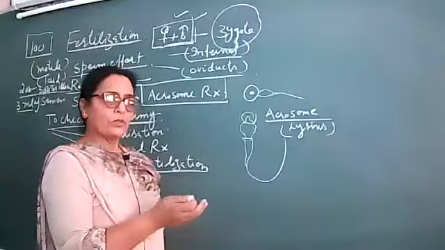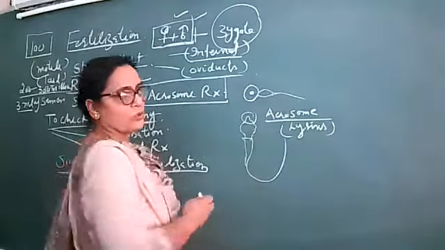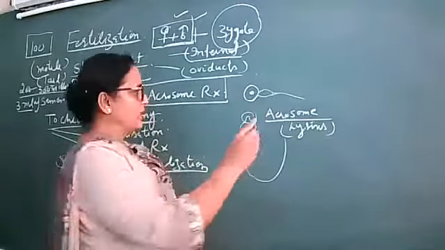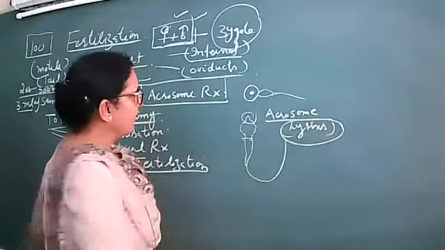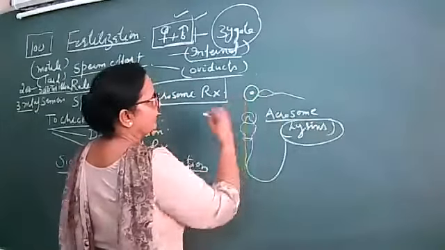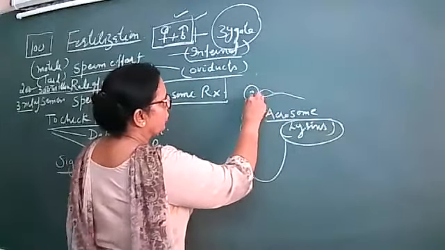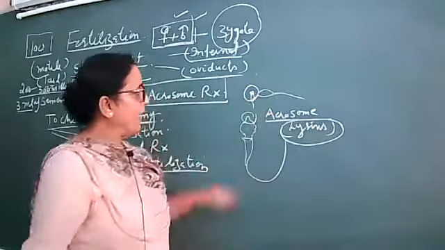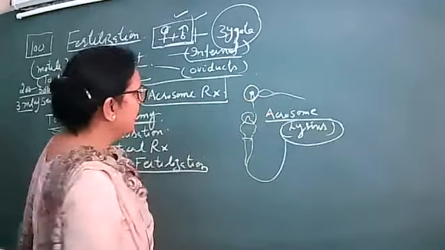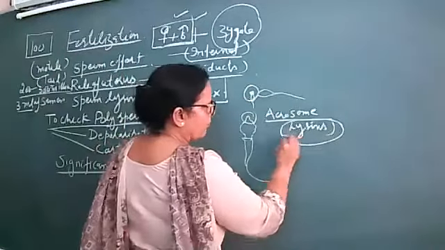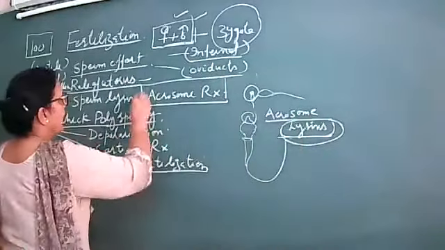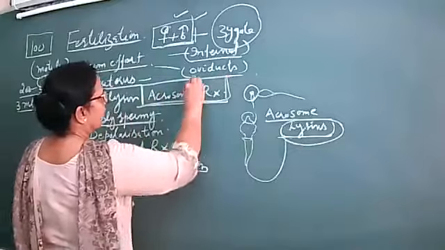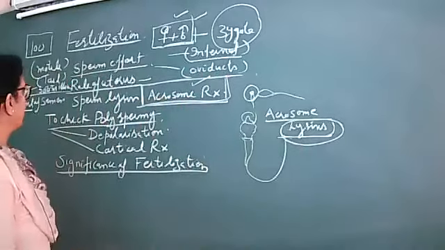So passing through that corona radiata, it reaches the zona pellucida. Zona pellucida will be dissolved by the lysins. Then it will further enter, and the head portion will enter over here. The head will enter into that. And this releasing of the enzyme from the acrosome is known as acrosome reaction. So acrosome reaction takes place.